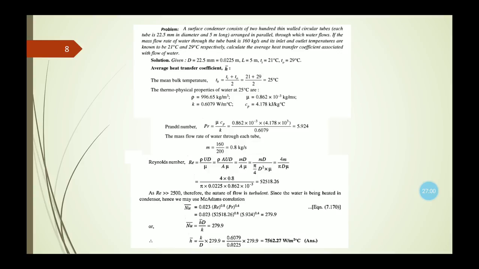Since the water is being heated in the condenser, we may use the Dittus-Boelter correlation. So the formula that we are using now is the correlation Nusselt number equals 0.023 Reynolds number to the power 0.8 and Prandtl number to the power 0.4.